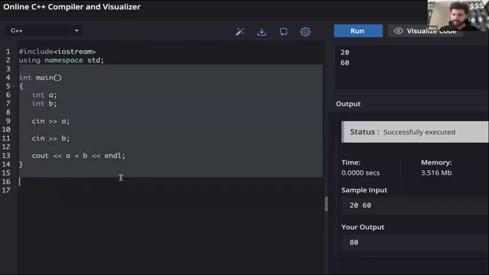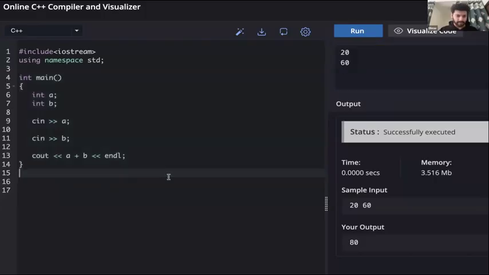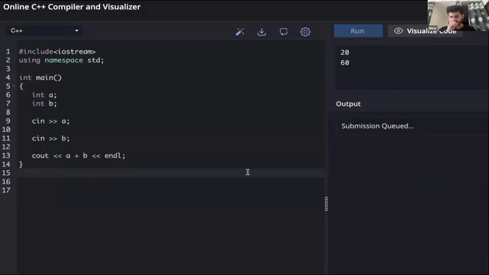Now it is very language dependent. In Python or Java, you may have to change this code. But in C++, I have good news for you. Your code will not change. Your code will remain the same.